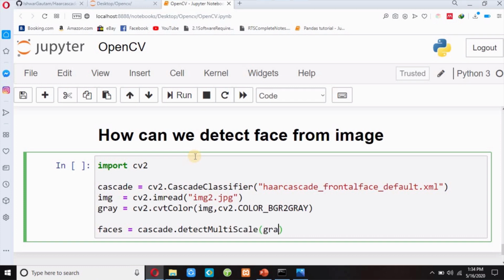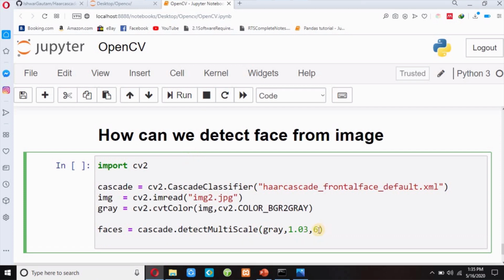I have to pass the gray image, and then I have to define the scale factor and then minimum neighbors, suppose 6. You can pass any parameter over here. Suppose I will pass 5 here, and you can pass anything here, 1.03 or 1.02 or 1.01. This is scale factor and this is minimum neighbors.